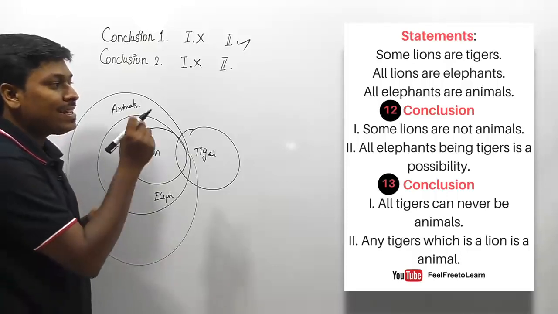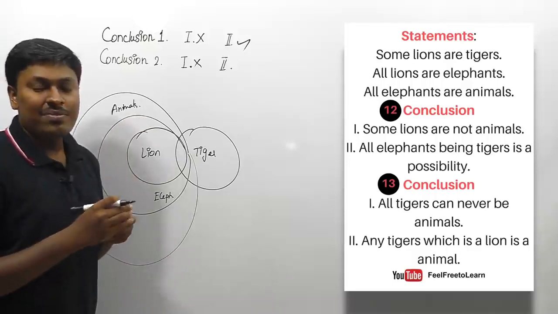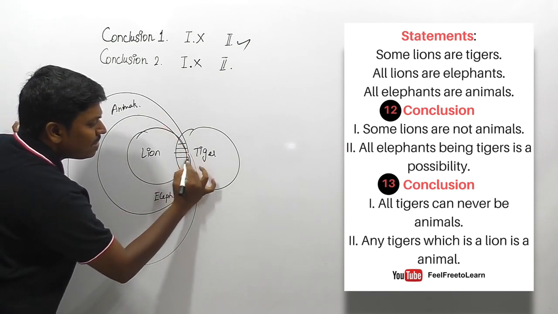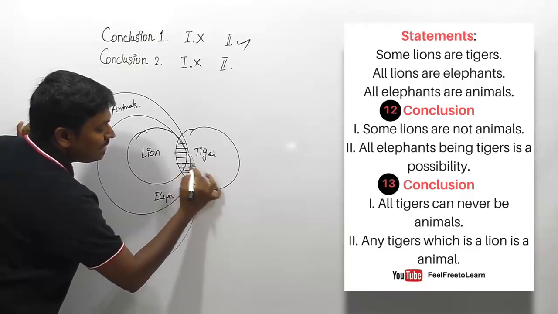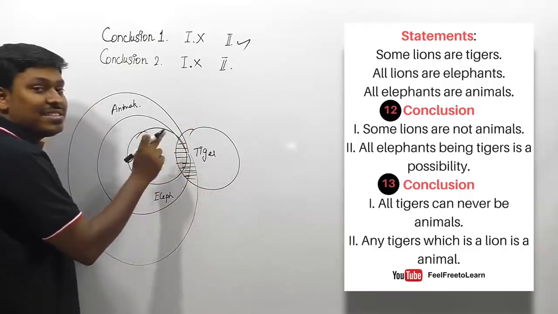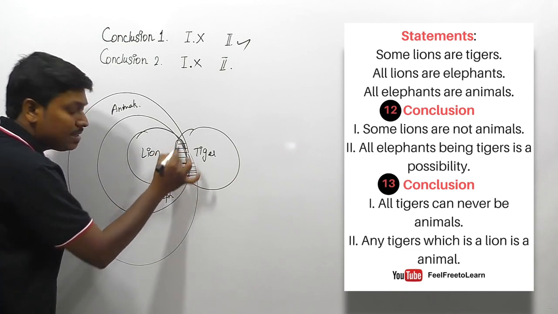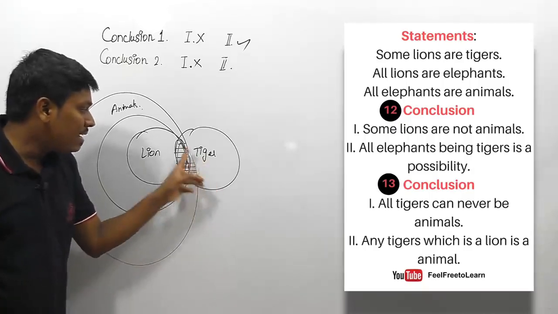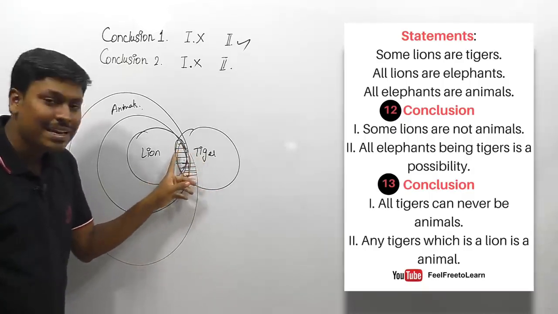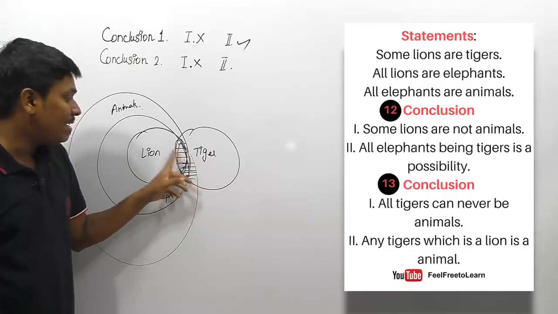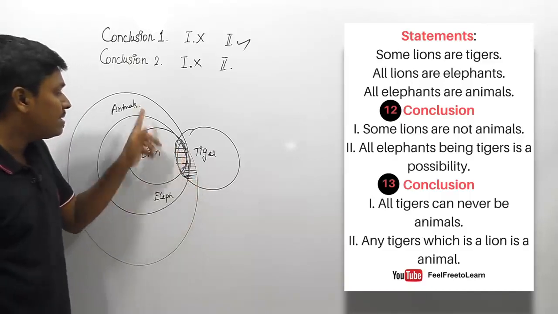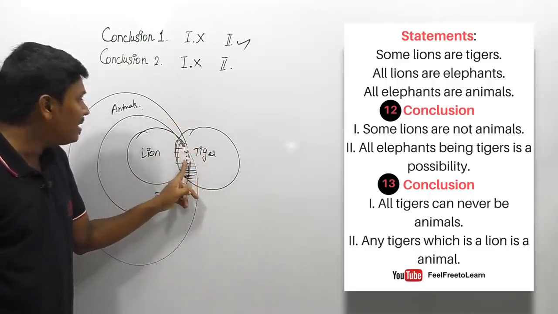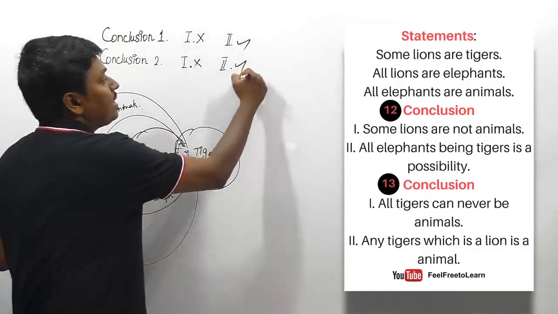Second conclusion: any tiger which is a lion is an animal. Friends, the meaning is any tiger which is animal. Listen here friends, any tiger will be this region, some tigers will be this region. So they are saying that this region, that is any tiger which is lion, will definitely also be an animal, which is exactly correct. This region is a lion, and also this region is an animal. So the conclusion says any tiger which is lion is also an animal. So finally we can say that the second conclusion follows.